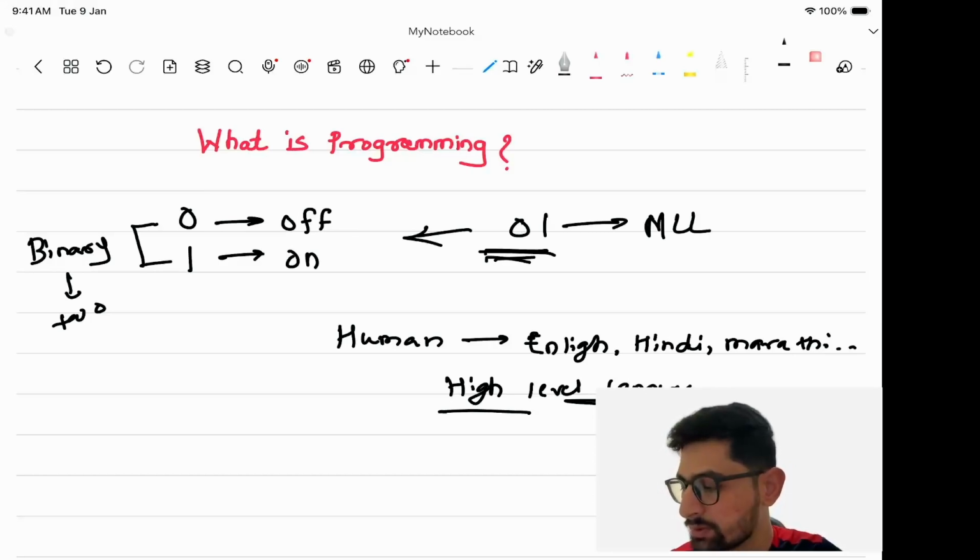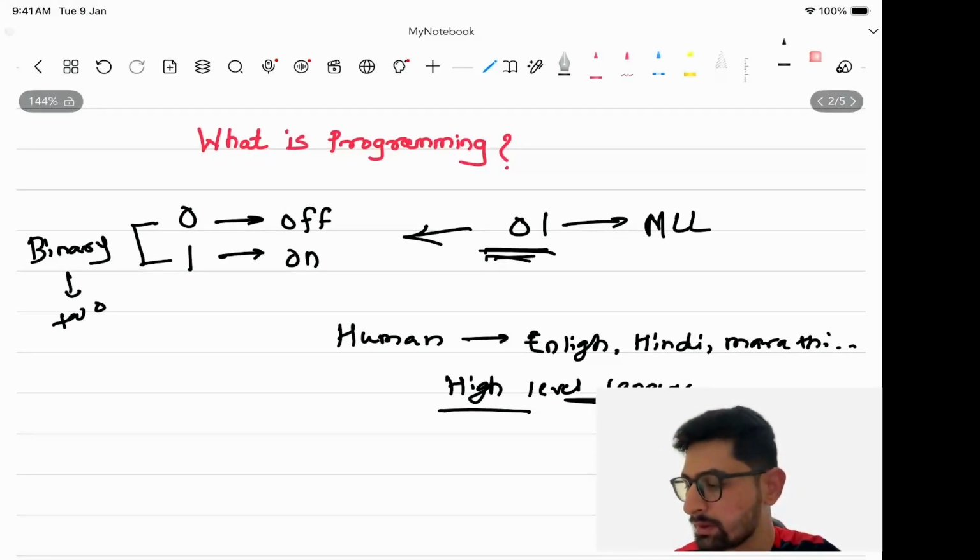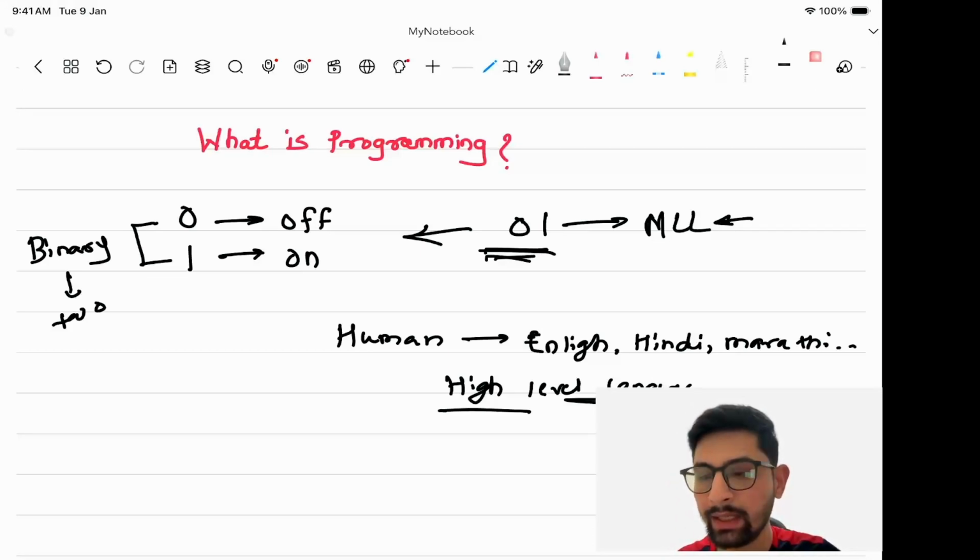One solution that we can use here is that humans should learn machine level language. That will help humans to interact with electronic devices or appliances, right? If I want to give 2 or 3 instructions, then I can use machine level language. But if I want to give hundreds or thousands of instructions to the computer, it is not feasible to learn machine level language. So there should be some other solution that will solve this problem.